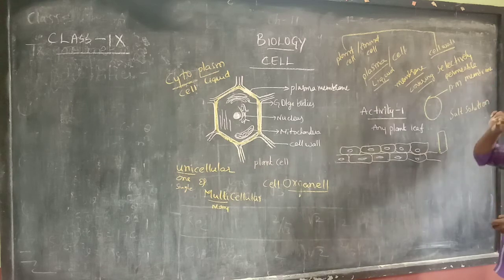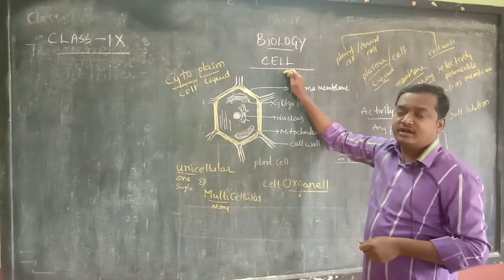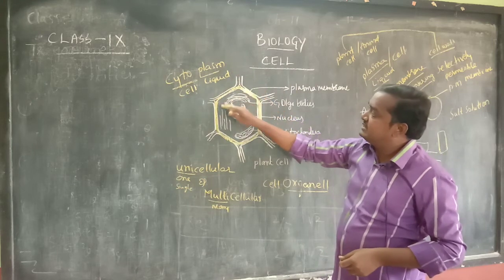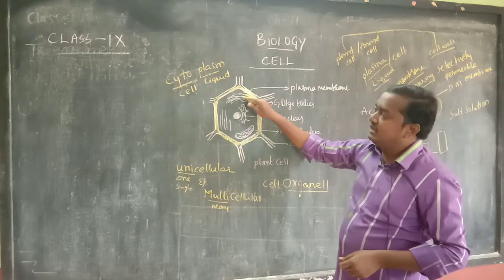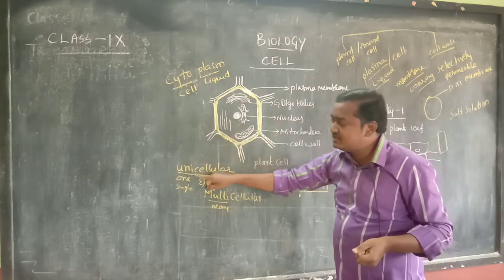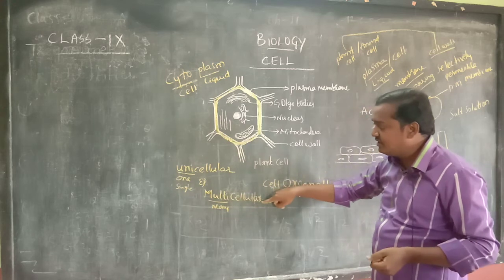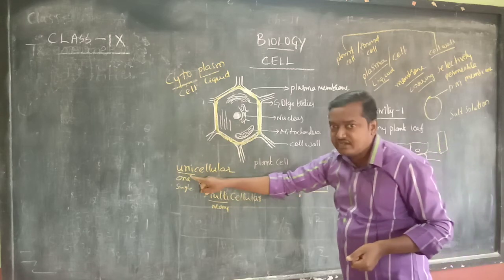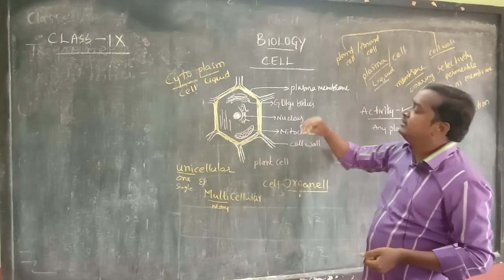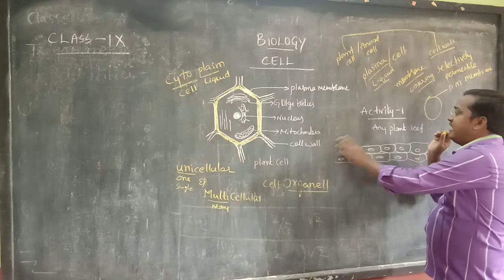Understood? So once again we will recollect all the points. Cell is the basic structural and functional unit of life. If the body of any organism is made up of only one cell, it is called unicellular. If it is made up of more than one cell, it is multicellular. Uni means one, multi means many. And next we'll come to the major difference between the plant cell and the animal cell.